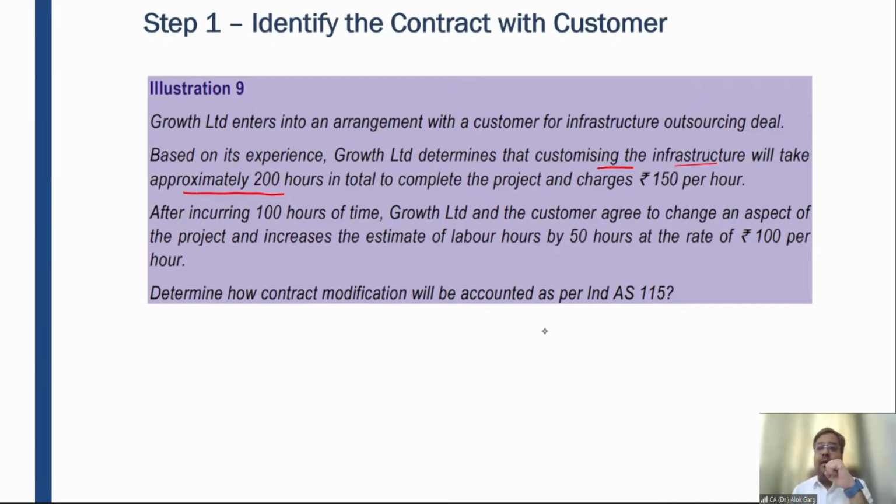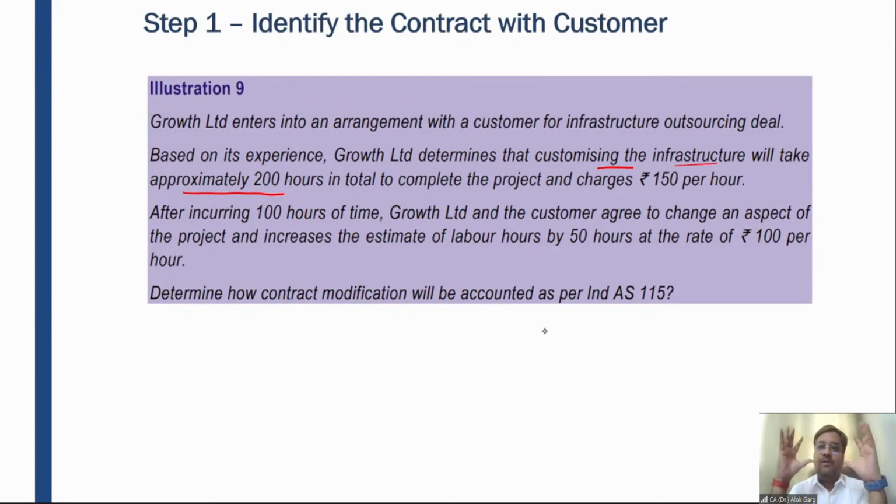So friends, this company is customizing the infrastructure. They have considered 200 hours in total, and a cost of 150 per hour, which they are going to charge. But after incurring 100 hours, Growth Limited and the customer agree to change an aspect of the project and increase the estimate of labor hours by 50 hours. So instead of 200, now they are considering 250 hours, and the additional 50 hours at the rate of 100 rupees per hour only.